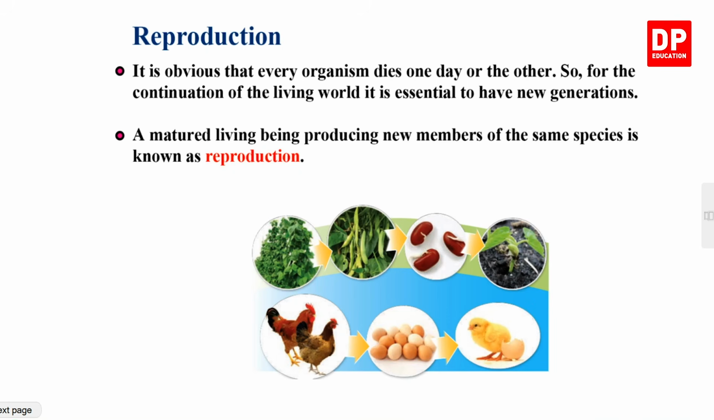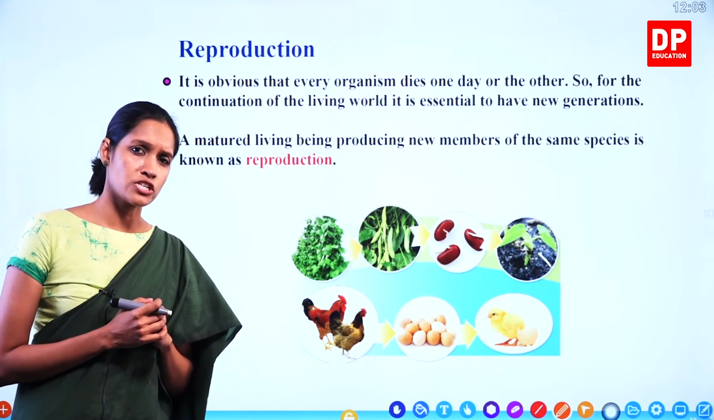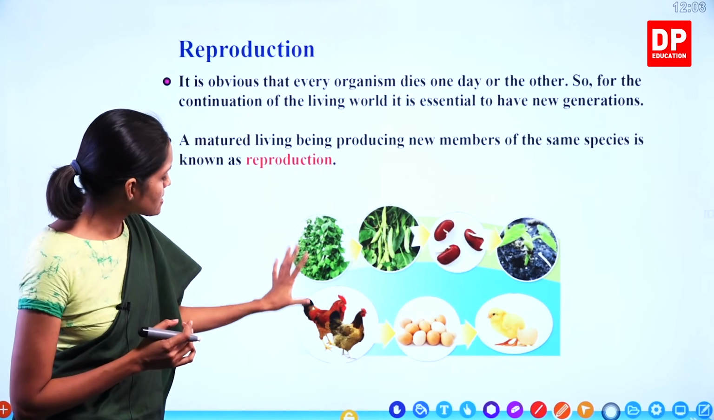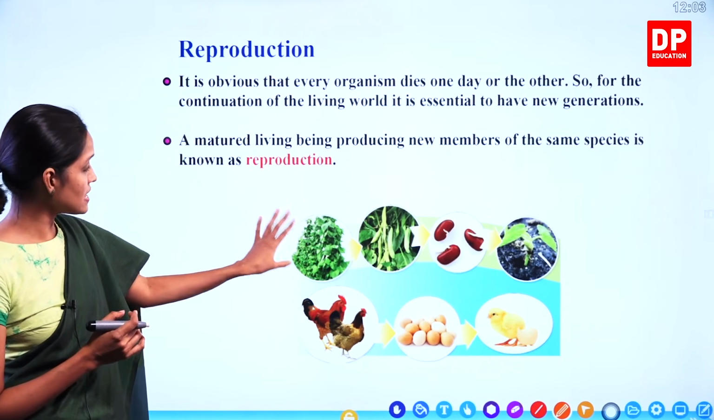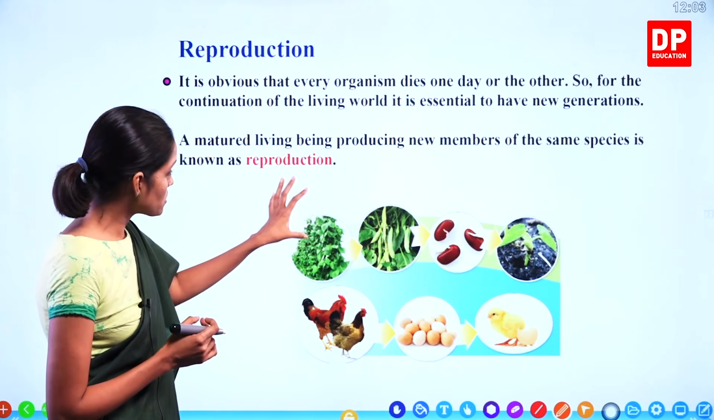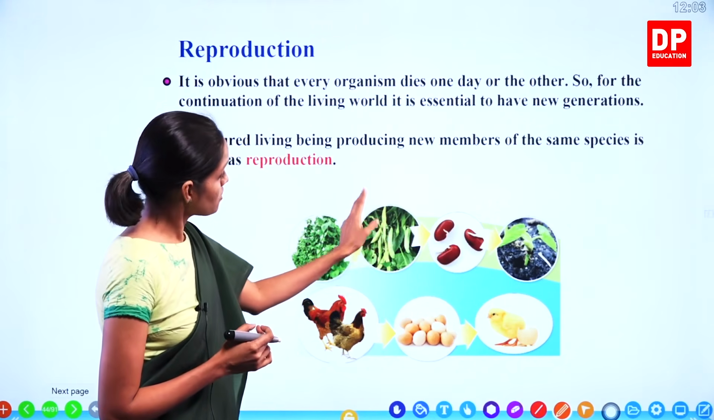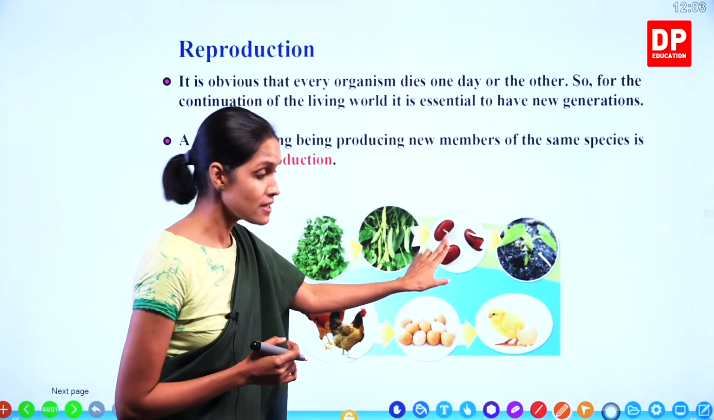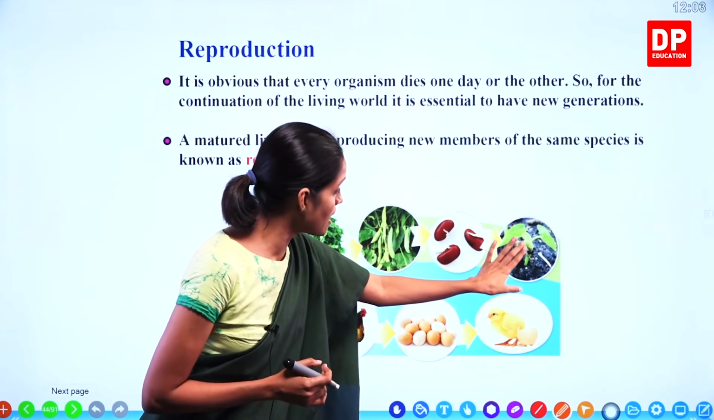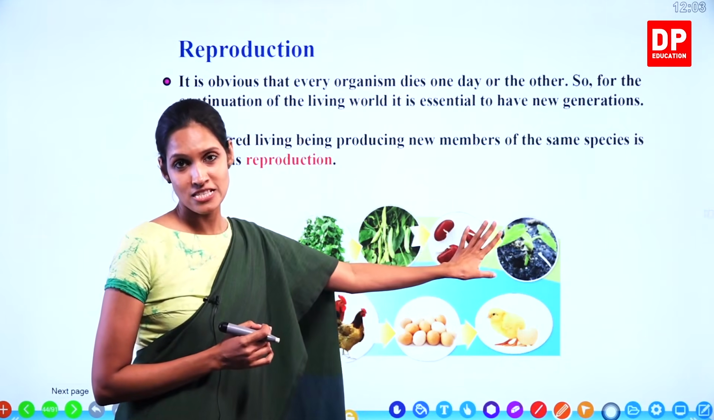Now we are going to discuss the last characteristic of living beings, reproduction. What is the meaning of reproduction, children? Look at these two examples. You all can see the first example here. It's a bean plant. This bean plant has these bean pods. In the bean pods we have bean seeds. So we can get a new bean plant by planting bean seeds.